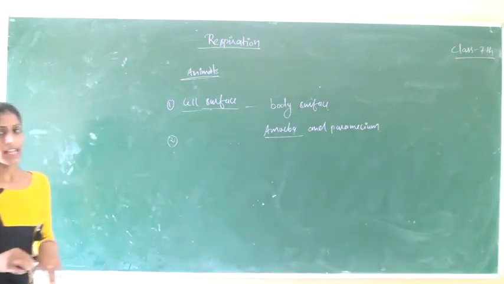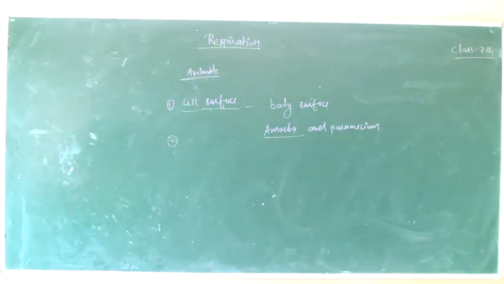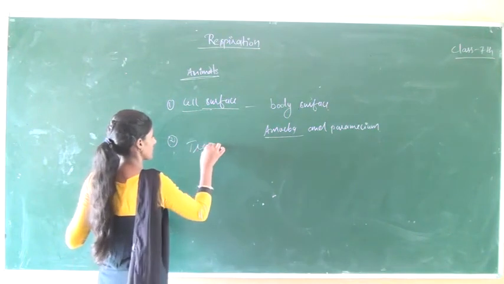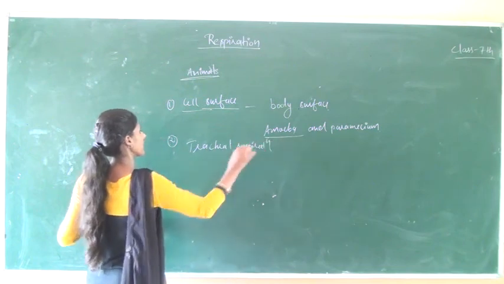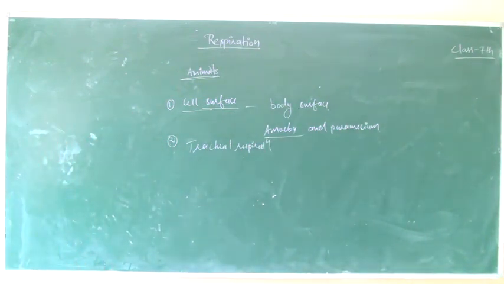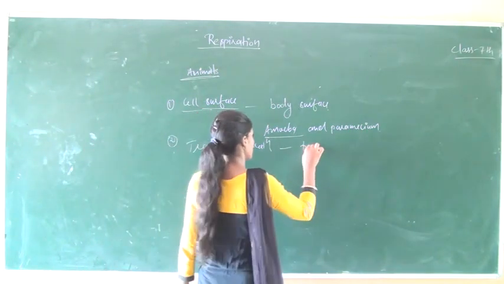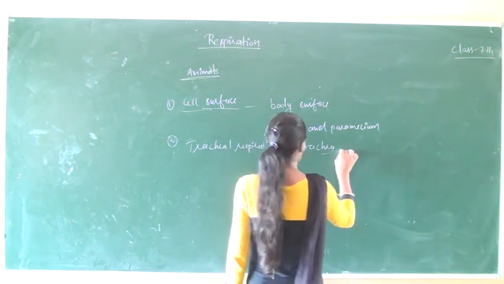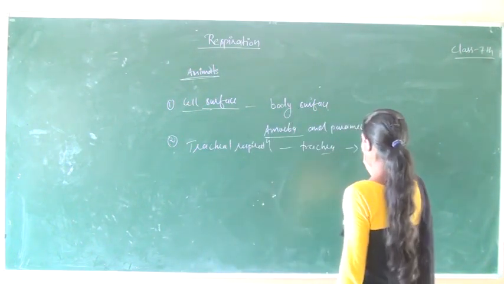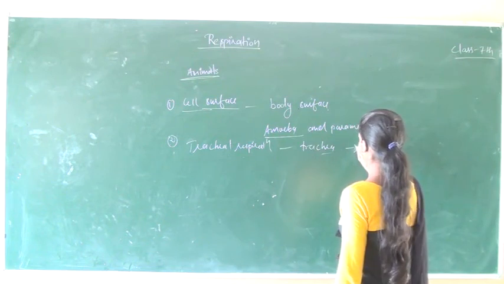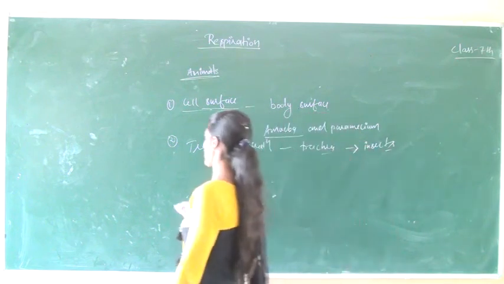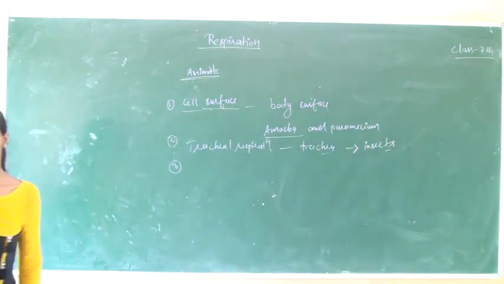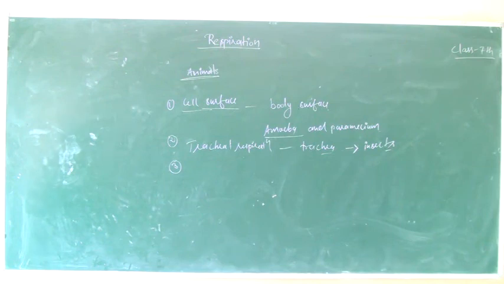After that, the second one is tracheal respiration. Tracheal respiration generally involves the trachea, and this process takes place in insects with the help of the trachea.